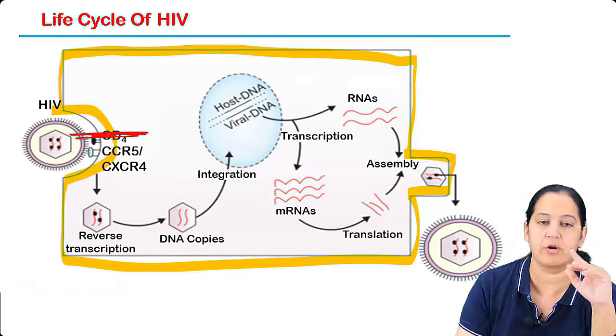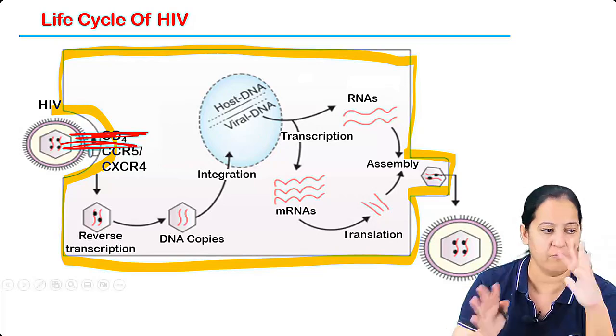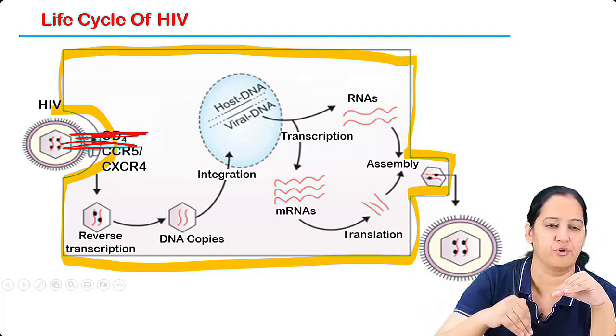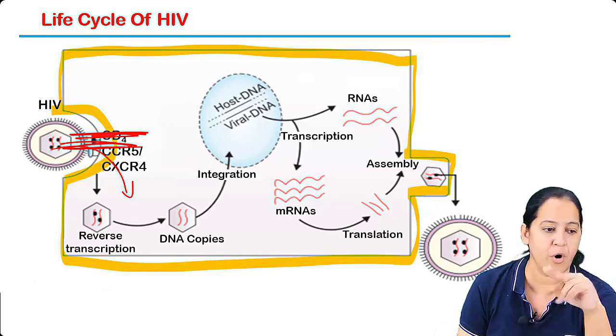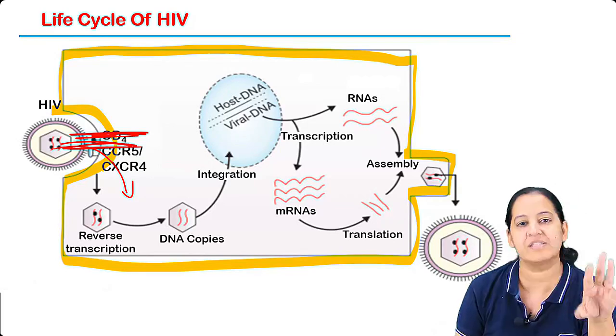You know between what and what. Then co-bond is formed. You know between what and what. So first attachment, then fusion. After both the bonds, the virus will penetrate. Say yes. So third step is penetration.